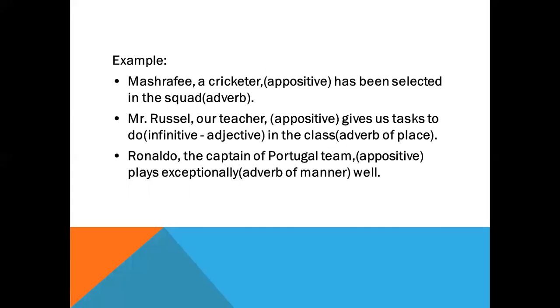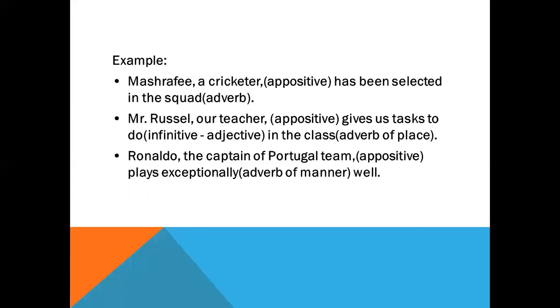As for example, if you say, Mashrafi, a cricketer, has been selected in the squad. See, dear cadets, here Mashrafi is a proper noun, right? And a cricketer. This cricketer is also noun, but by the term a cricketer, we understand the profession or job of Mashrafi, right?